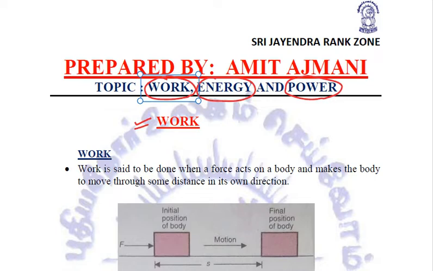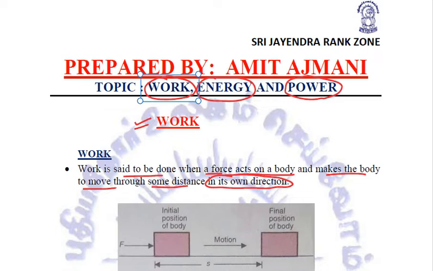Now what exactly is meant by work done? When we talk about work done, we say that work is said to be done when a force acts on a body and makes the body move through some distance in its own direction.